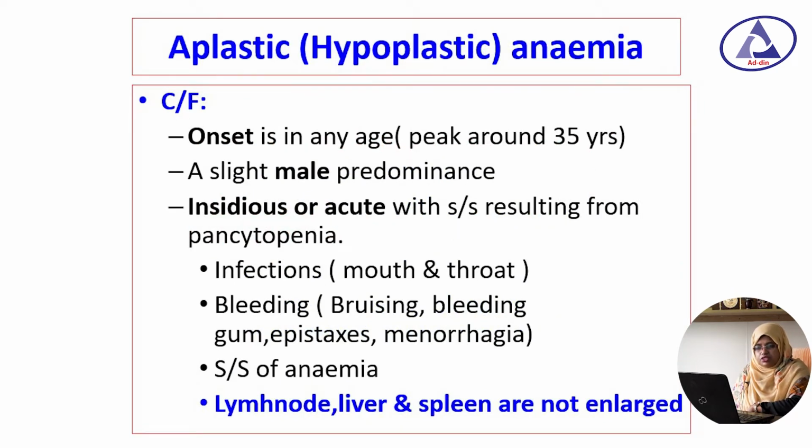Now, what about the clinical features of aplastic anemia? At first, the onset: the peak age is around 35 years and male predominance is present. The clinical features may be insidious or acute, with signs and symptoms resulting from pancytopenia. So the patient may present with signs and symptoms of anemia, and may also suffer from repeated infection in the mouth and throat, and also bleeding like bruising, bleeding gum, epistaxis and menorrhagia. But in aplastic anemia, the lymph node, liver and spleen are not enlarged.